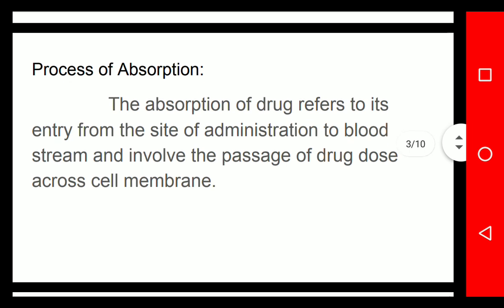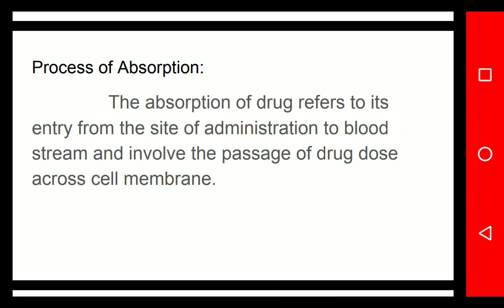Now, what is the definition of absorption? Absorption of a drug refers to its entry from the site of administration into the bloodstream, and involves the passage of the drug dose across the cell membrane.